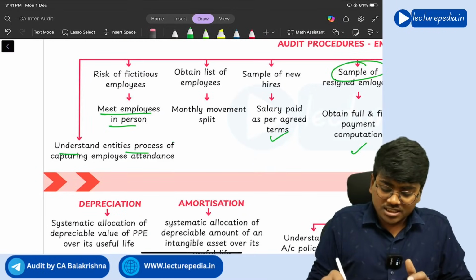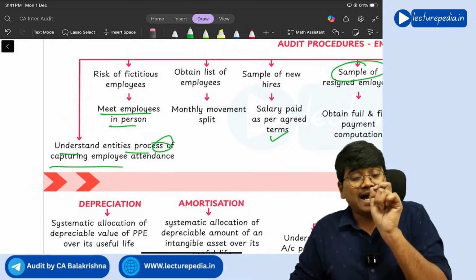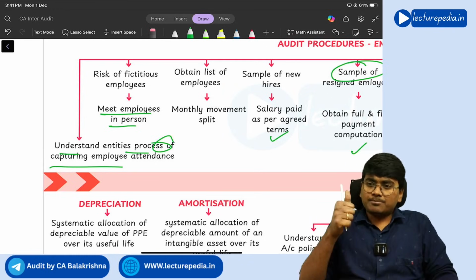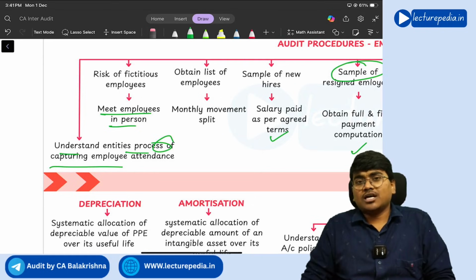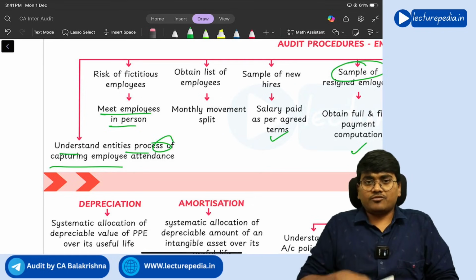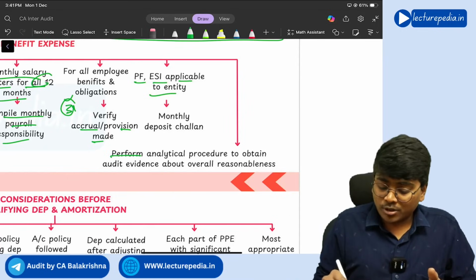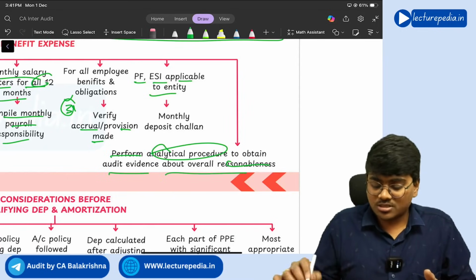And understand entity's process of capturing employee attendance. So generally in a lot of organizations there will be a separate software which will capture the attendance of employees. A thumb impression software will be there, no? So you need to see what process the organization is following and perform analytical procedures to obtain audit evidence about overall reasonableness.